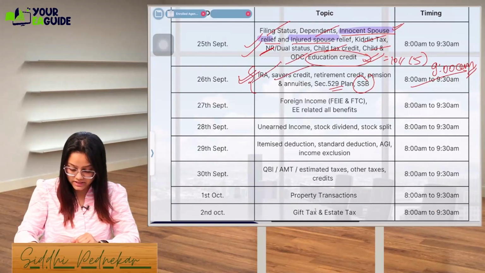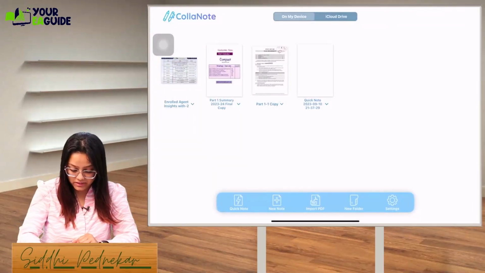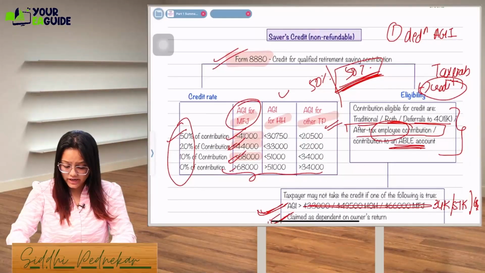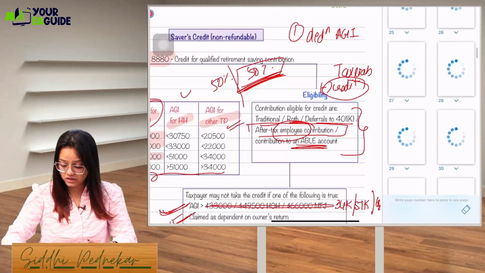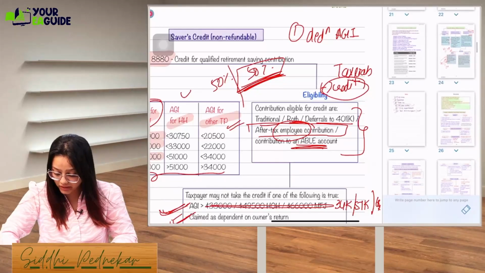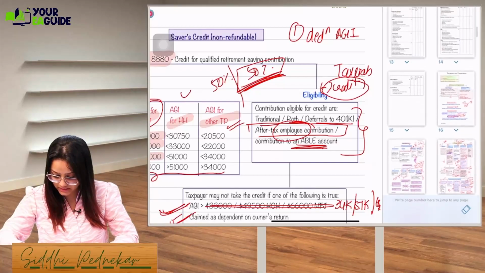IRA is done, Saver's Credit is done, retirement credit, Saver's Credit, actually it's the same thing. SSB and the 529 plan remain. So let's move to the SSB, Social Security Benefit. It's very easy when we do it from our chart format. I hope it will help you remember it easily.